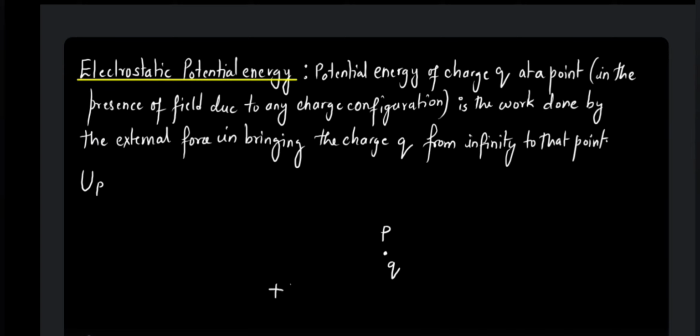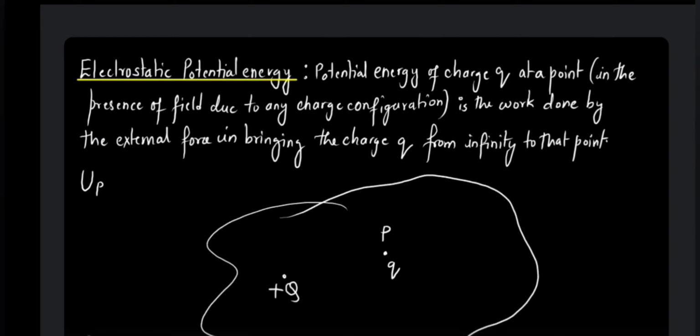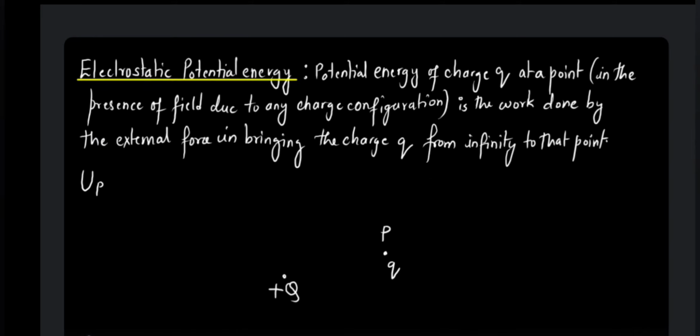So let us say there is a charge of plus Q which is producing an electric field. It is the work done by the external force in bringing the charge Q from infinity to that point.